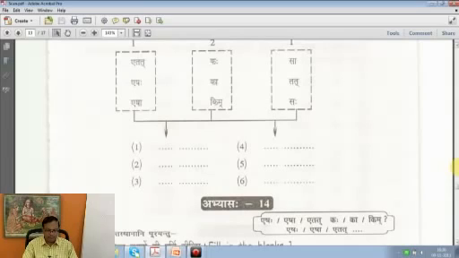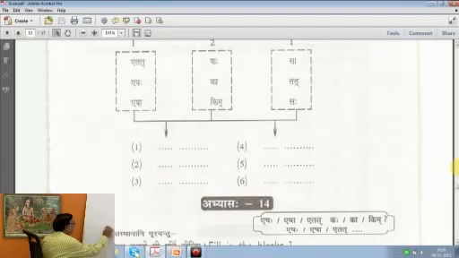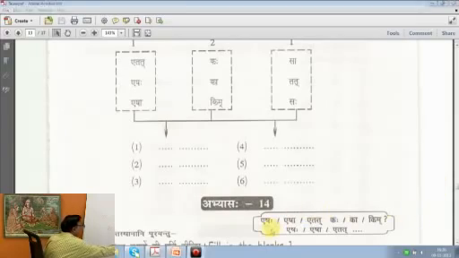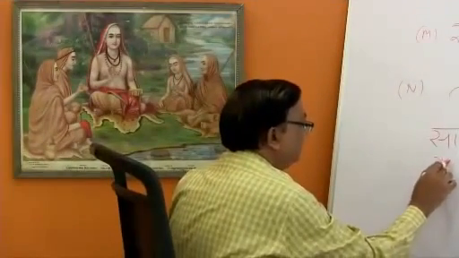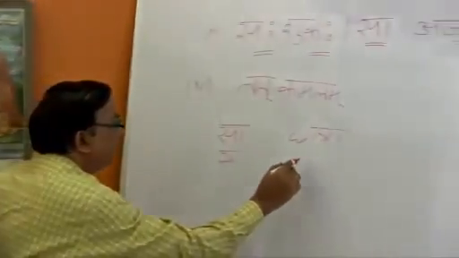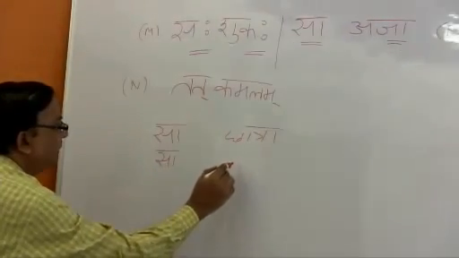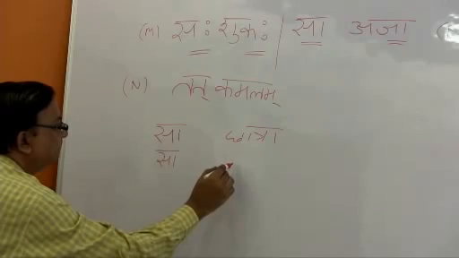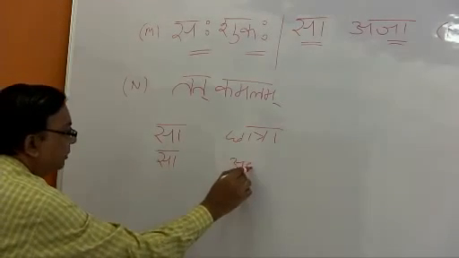Then with sa, use sa in the 4th. You can use sa, sa nari, sa chhatra, otherwise she is a student. You can make many sentences now. Sa stri, adhyapika, you just said it.